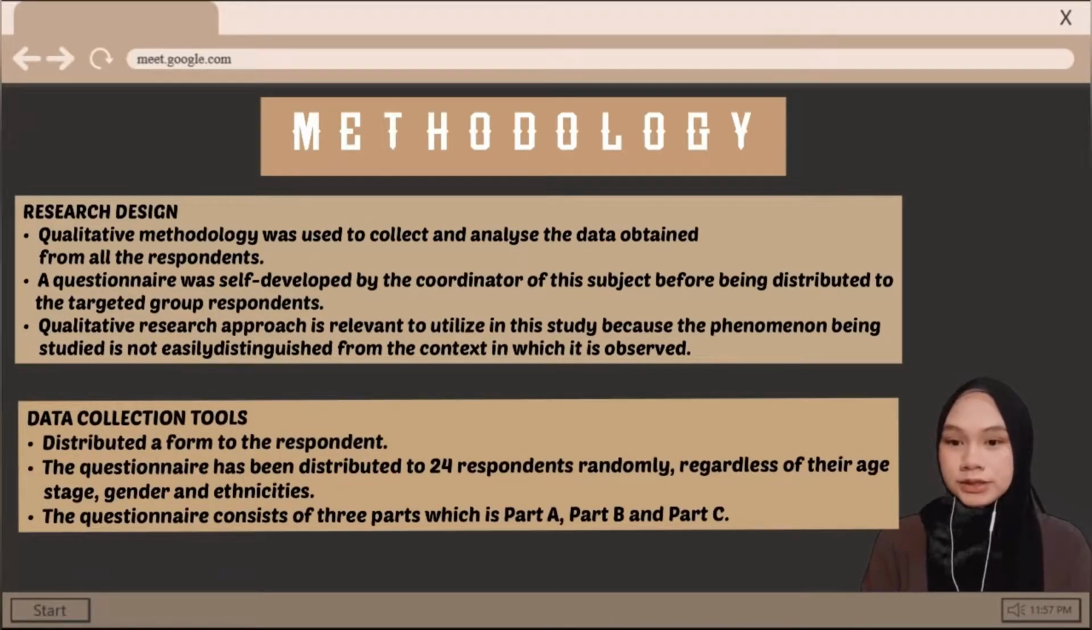Data collection tools. In order to obtain the information required for this research, we distributed a form to the respondents. The questionnaire has been distributed to 24 respondents randomly, regardless of their age, gender, and ethnicities. The questionnaire consists of 3 parts, which are Part A, Part B, and Part C.